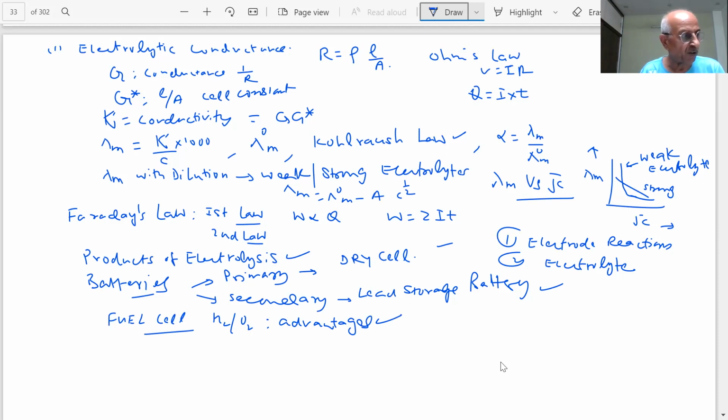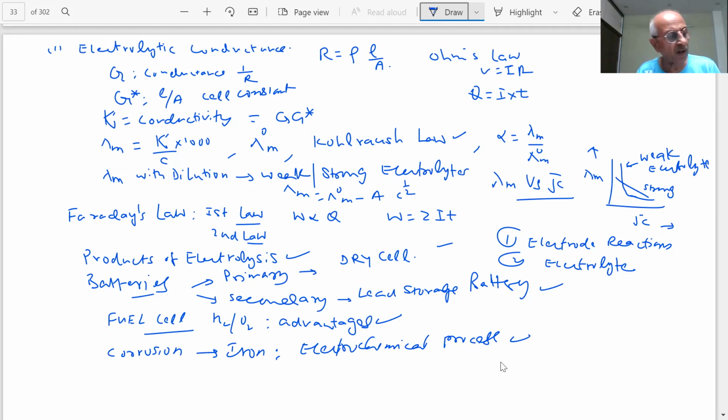We also studied that corrosion of metal is an electrochemical process. Important question. Mainly we studied corrosion of iron. This is an electrochemical process. This question has been put up so many times, so that it behaves like an electrochemical cell. So we have to explain how iron is getting oxidized and the atmosphere has H plus, oxygen and water, and how the reactions occur.